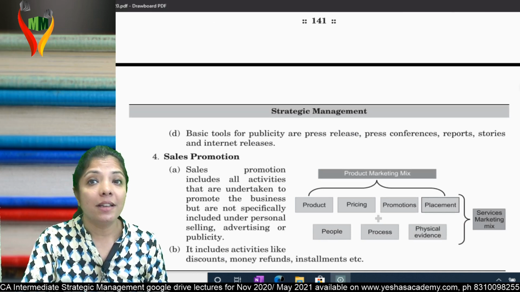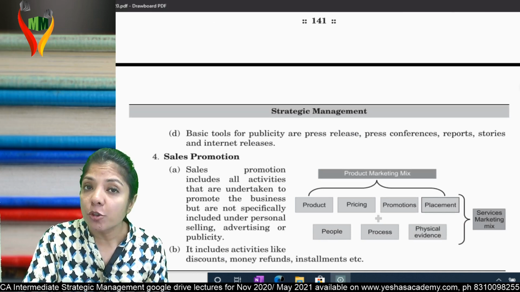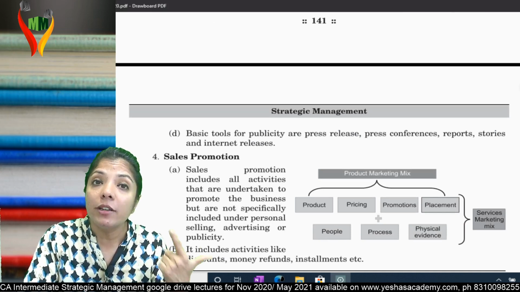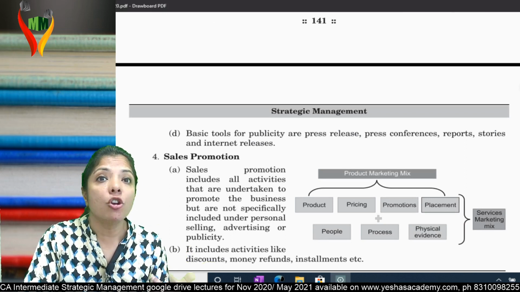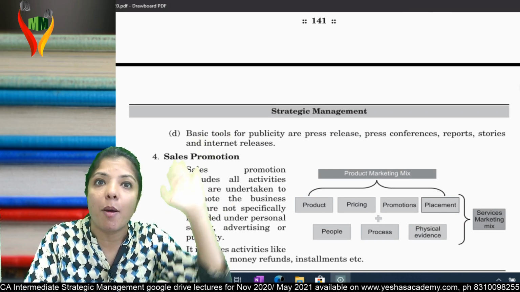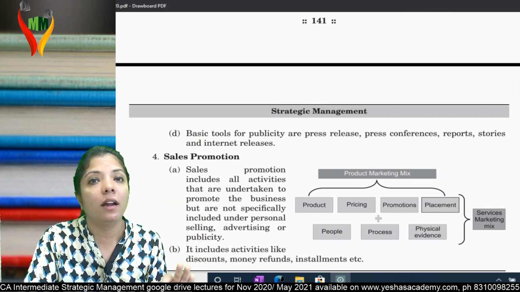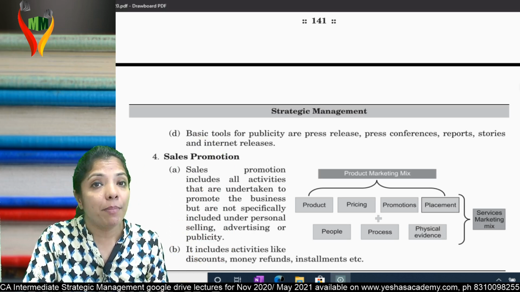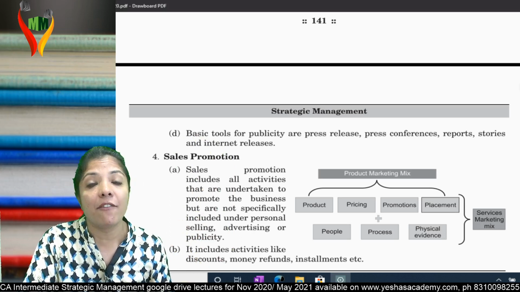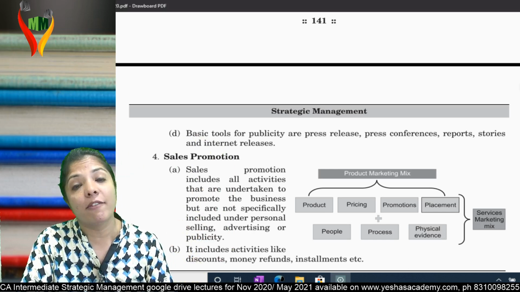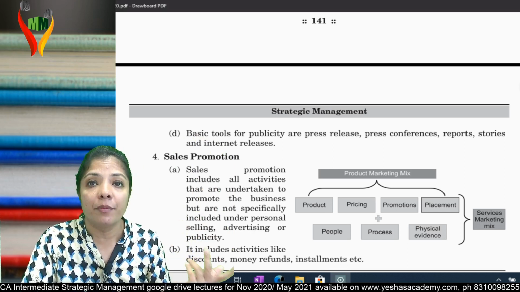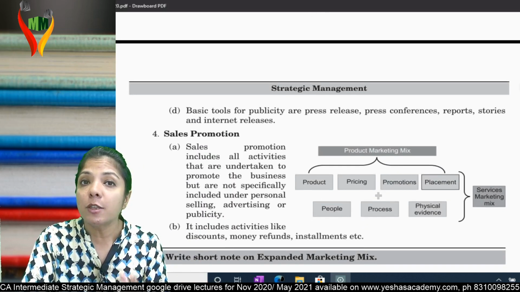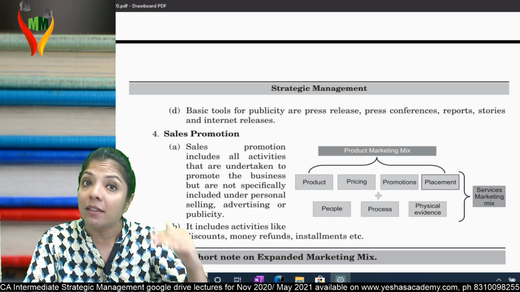And the last one was sales promotion. Sales promotion means promoting or marketing your product in any way other than the above three. That means I may go for discounts, I may go for money back, I may give some points, I may give installments. That means promoting your product in any way other than the above three.